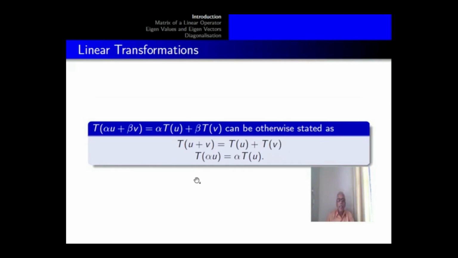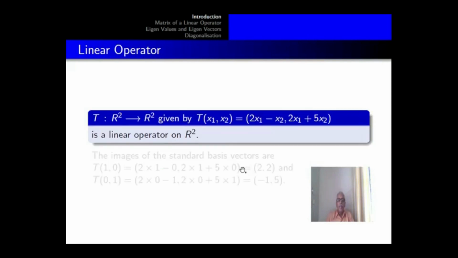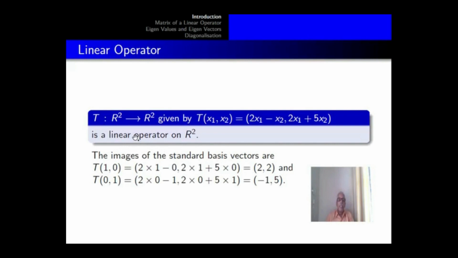The condition T(alpha u plus beta v) equals alpha T(u) plus beta T(v) can be otherwise stated as T(u plus v) equals T(u) plus T(v) and T(alpha u) equals alpha T(u). As an example, consider T from R2 to R2 given by T(x1, x2) equals (2x1 minus x2, 2x1 plus 5x2). This is a linear operator on R2.